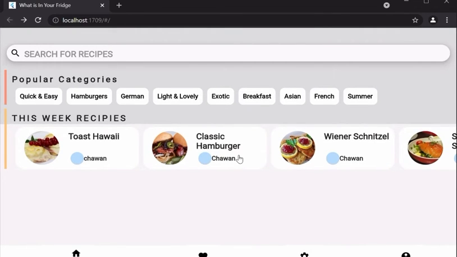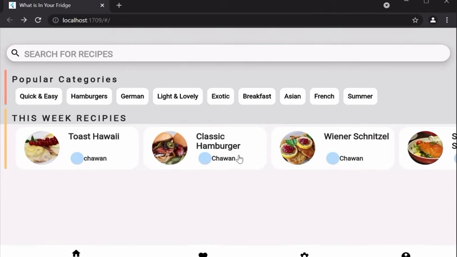Previously, we talked about the chef functionalities, the functionality in the application that belongs to chefs. And now we have a user. They have their own functionalities in the application, like they can search for the recipe.